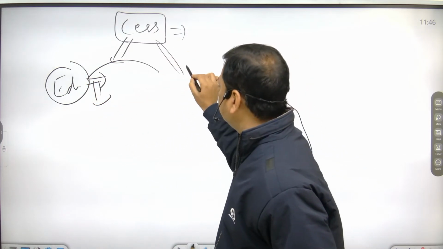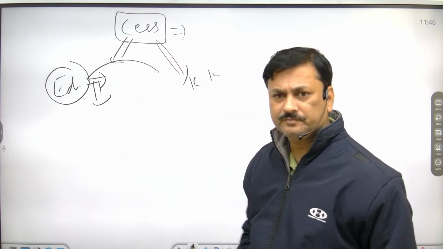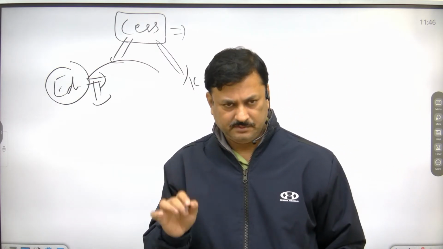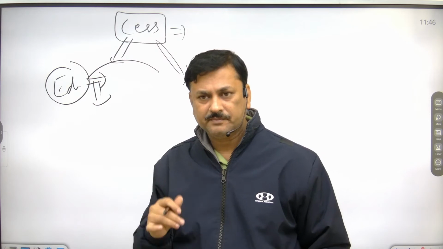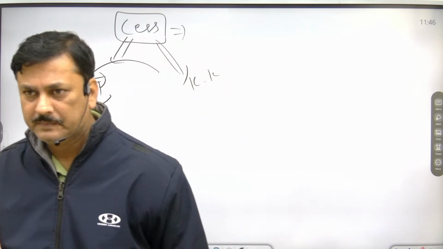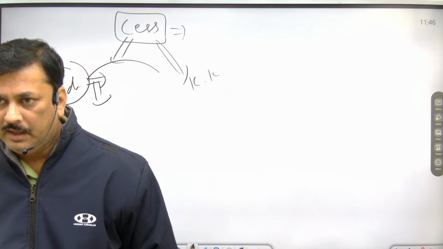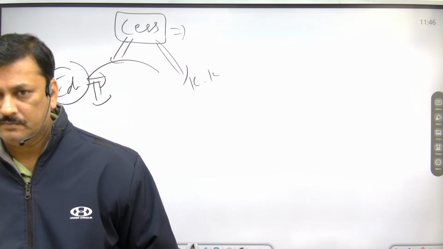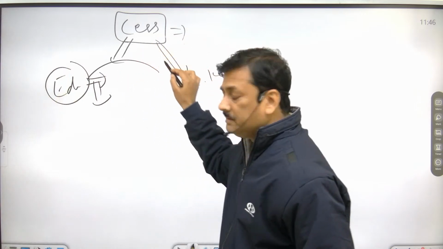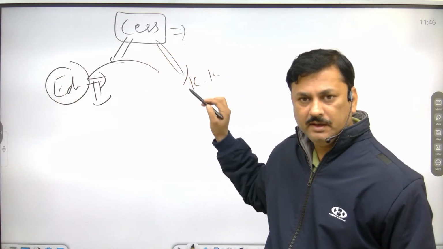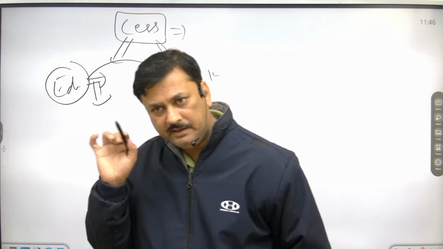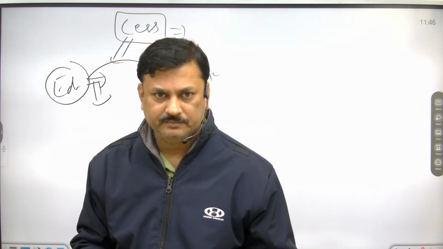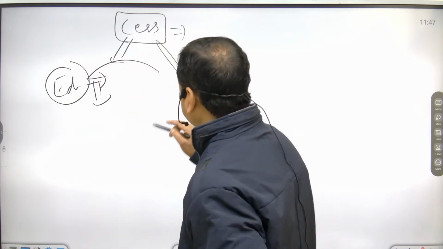Krishna Kant cess was introduced by the central government, and the entire money collected by this cess was used for Krishna Kant. So the first is cess.